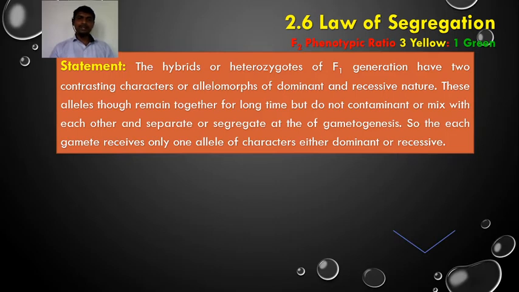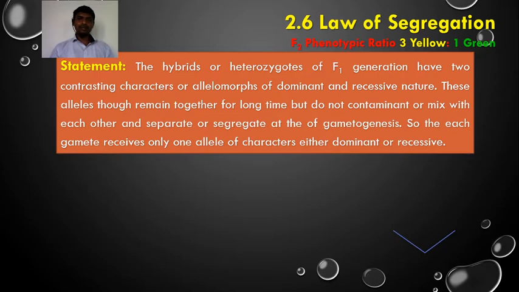These alleles, though they remain together for a long time, do not contaminate or mix with each other. These alleles separate during the formation of gametes, which we call gametogenesis. Each gamete receives only one allele of the character, either dominant or recessive. That can be explained with the help of the law of segregation.